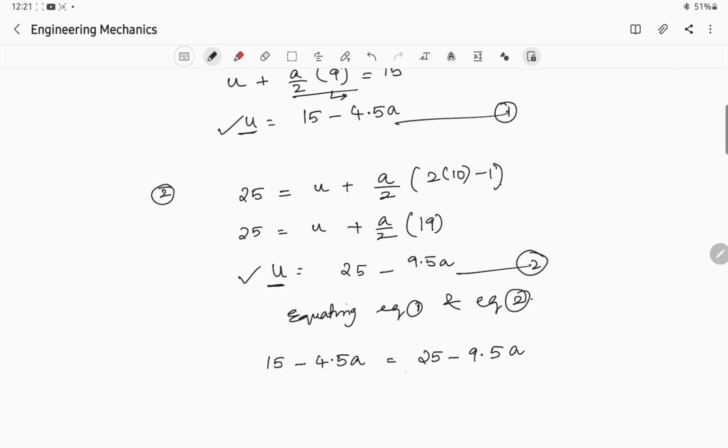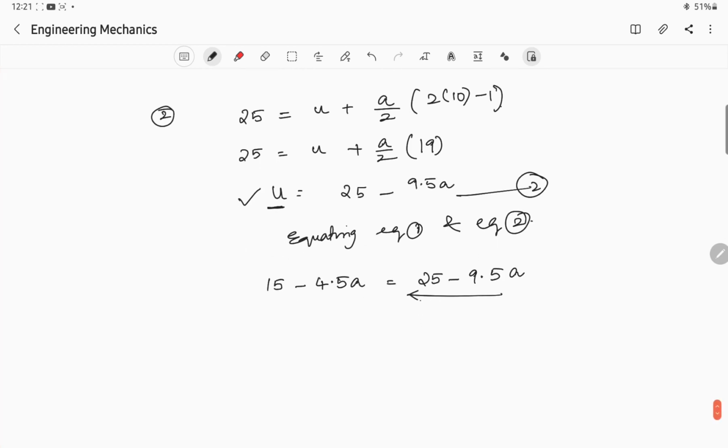Now we'll send all these terms to one side. We send 9.5a to the left hand side and 15 to the right hand side.